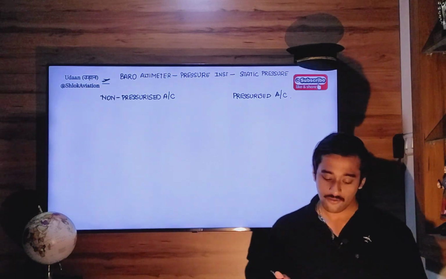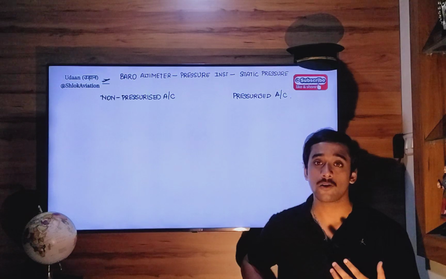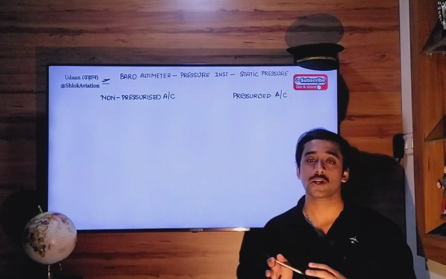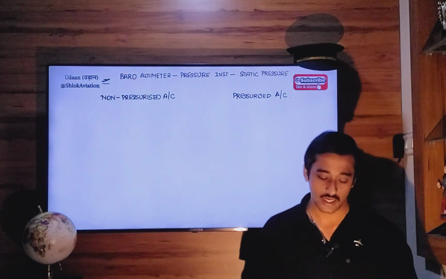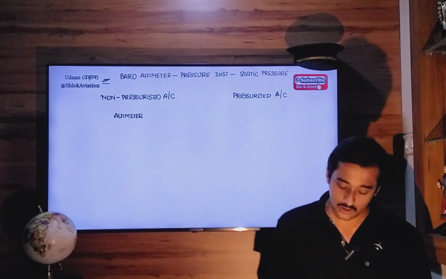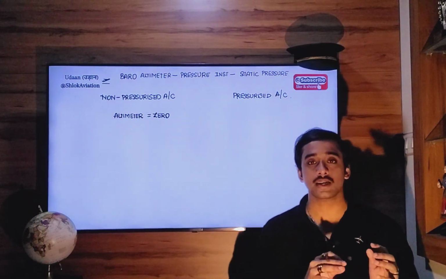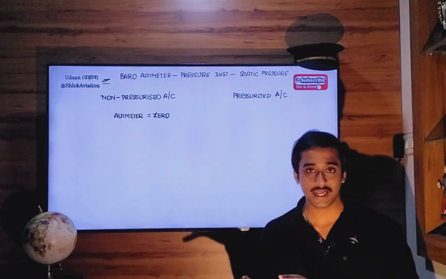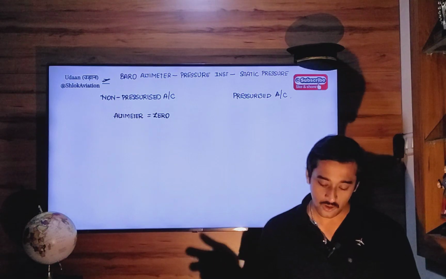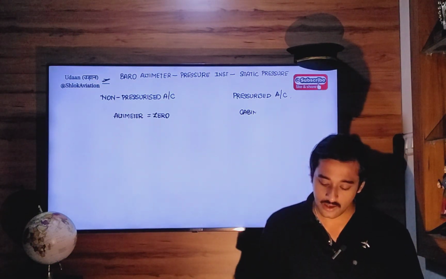Now, if the static pressure line of an altimeter in a non-pressurized aircraft gets detached, the altimeter will show a zero indication because there is no static pressure input from outside into the instrument. So zero. In a pressurized aircraft, it will show cabin altitude.